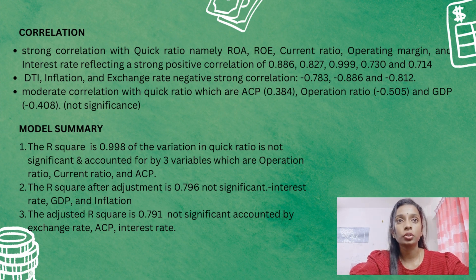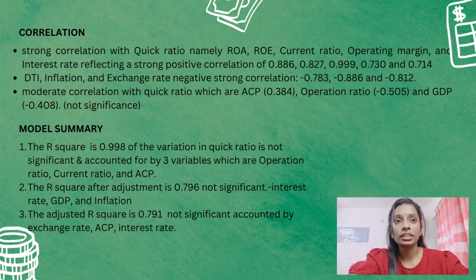Okay, now we will see the correlation part. For the correlation, those with a strong correlation with the quick ratio are ROA, ROE, current ratio, operating margin and interest rate, reflecting a strong positive correlation, which is 0.086, 0.827, 0.999, 0.730 and 0.714 respectively. The DTI, inflation and exchange rate show a strong negative correlation with the quick ratio, which is negative 0.783, negative 0.886 and negative 0.812.